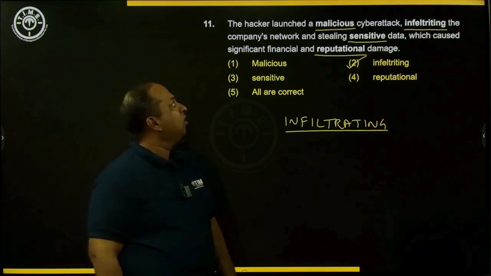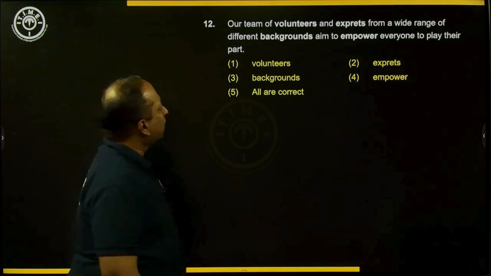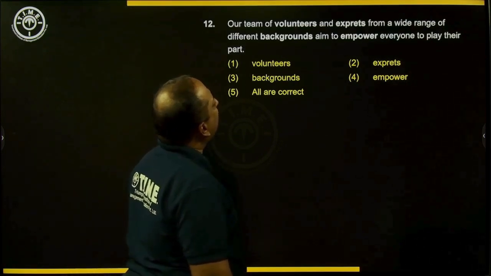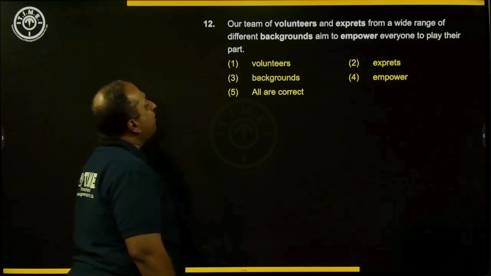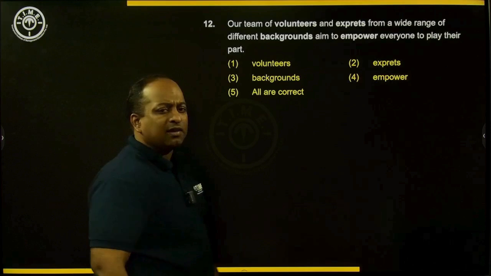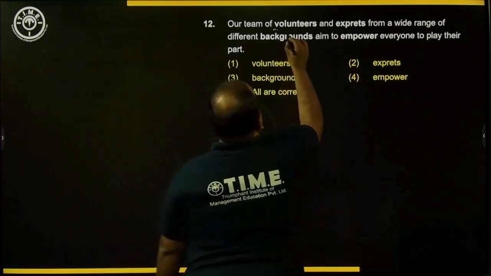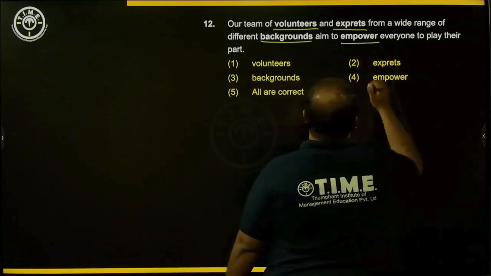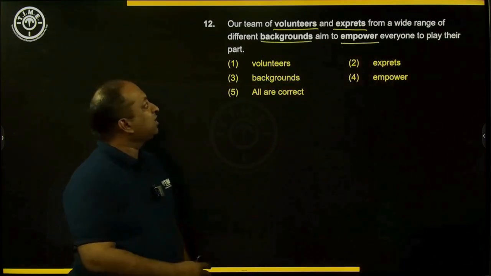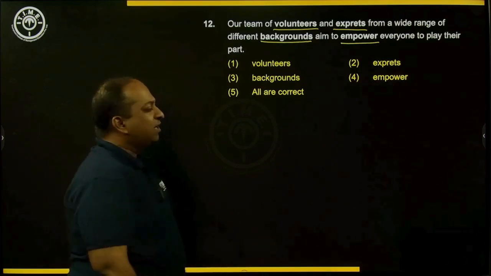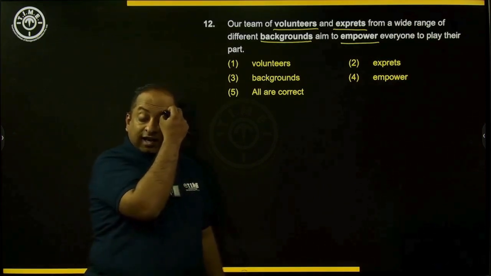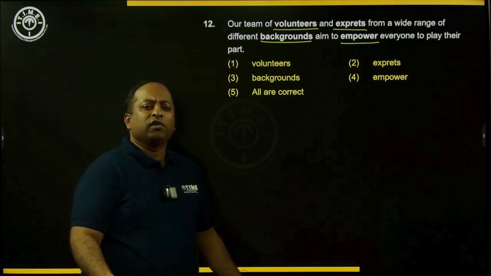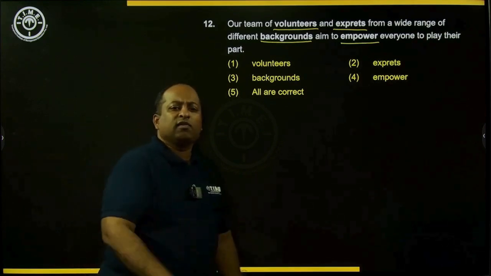Now let's move on to the next one, question number 12. A team of volunteers and experts from a wide range of different backgrounds aim to empower everyone to play their part. So we have 4 words here: volunteers, experts, backgrounds, and empower. These 4 words are given in bold. Volunteers are people who volunteer to do a certain activity. By definition, volunteers mostly don't do it for any monetary gain. They do it for the sake of doing it.